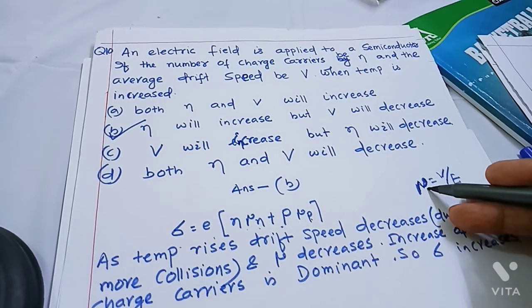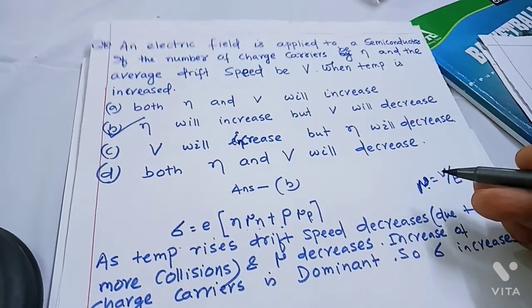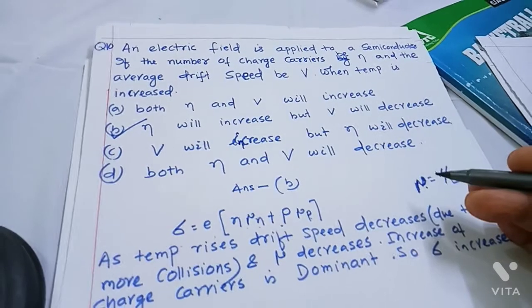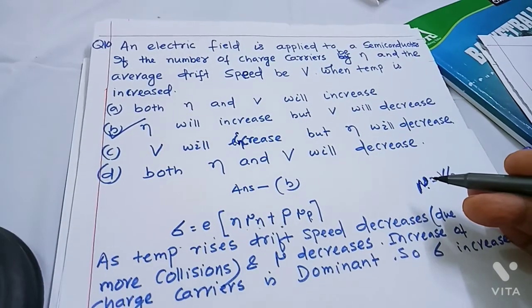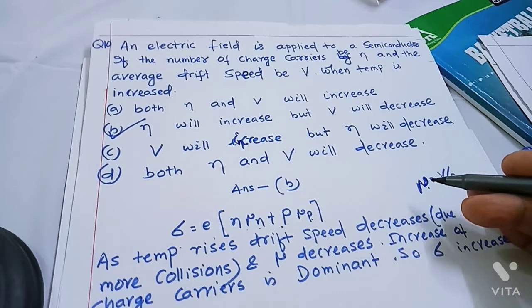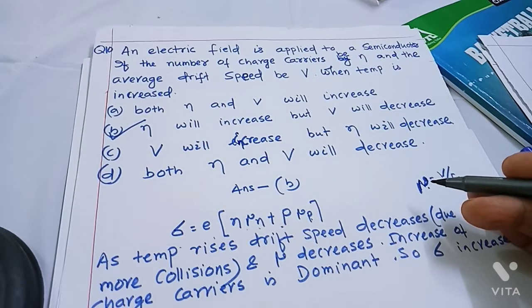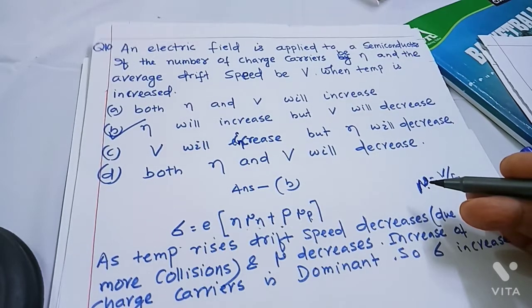As a result, this rise of carrier concentration becomes dominant, so the conductivity of an intrinsic semiconductor increases with rise in temperature. Let us hope that these questions will be of immense help for the students. Thank you.